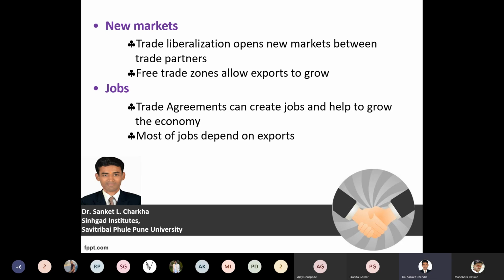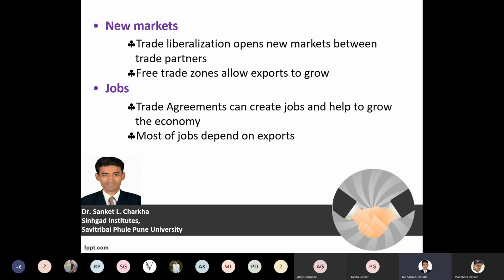Back to the presentation. In terms of new markets, proper trade liberalization takes place between the member countries, and new markets are always opened up for trade. For example, whether we are exporting or importing goods and services, they should be available to all the member nations, all the member countries, and the economy as a whole, or all types of market. So if you are importing certain goods and services and the port trust is available at Mumbai, then these goods and services are available across India.